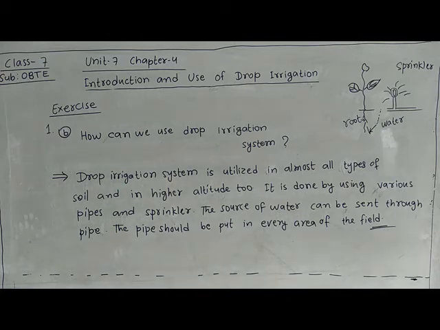Drop irrigation system is utilized in almost all types of soil and in higher altitude too. It is done by using various pipes and a sprinkler. The source of water can be sent through pipe. The pipe should be put in every area of the land.